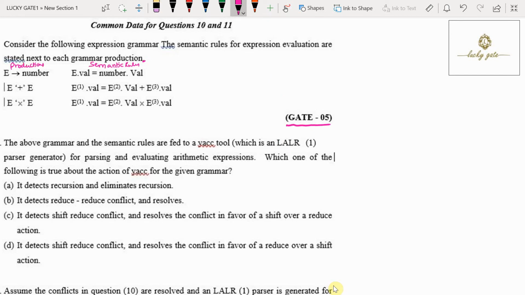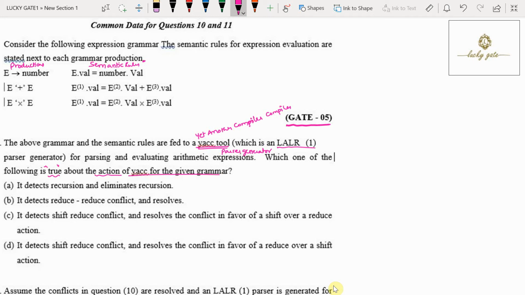Now the question is, the above grammar and the semantic rules are fed to the YACC tool. What is YACC? YACC is called yet another compiler compiler. This YACC tool is a parser generator, like we have the Lex tool for lexical analyzer generation. We have the YACC tool for parser generation, and YACC is going to use the LALR(1) parser generation algorithm for parsing and evaluating arithmetic expressions. Now the question is, which one of the following is true about the actions of YACC for the given grammar?